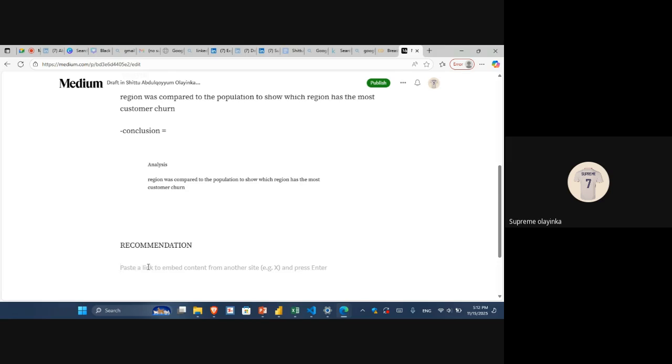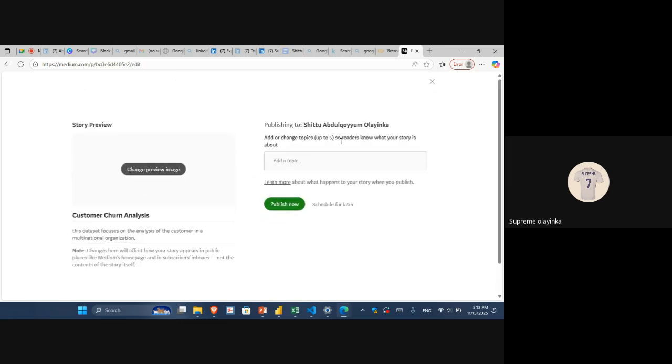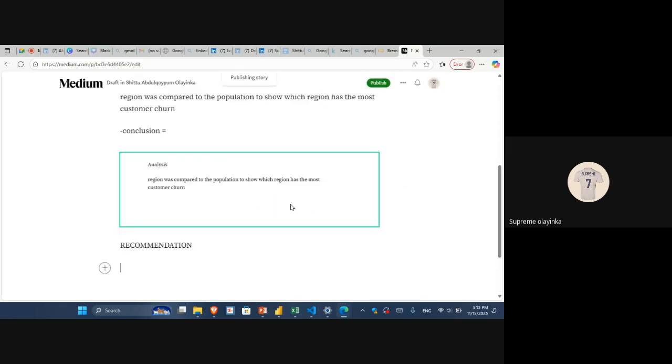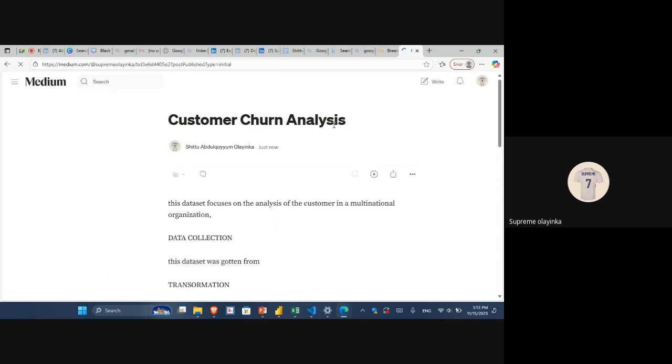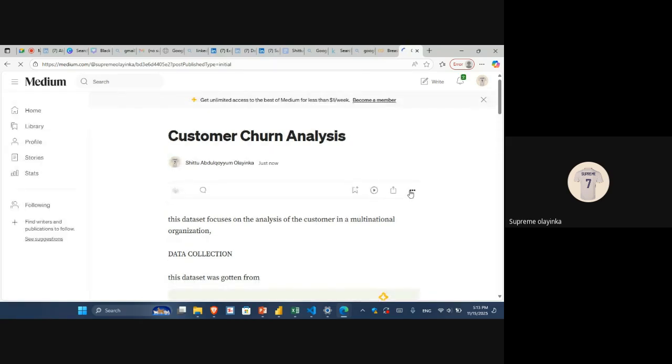Basically, Medium is easy to do. When you are done, you just hit publish. Then it will ask you whether you want to publish it now or schedule it for later. Let's publish it now. So it is already publishing. I'm already done now. So this is what I need. I'll just click on this, then where we share the story.